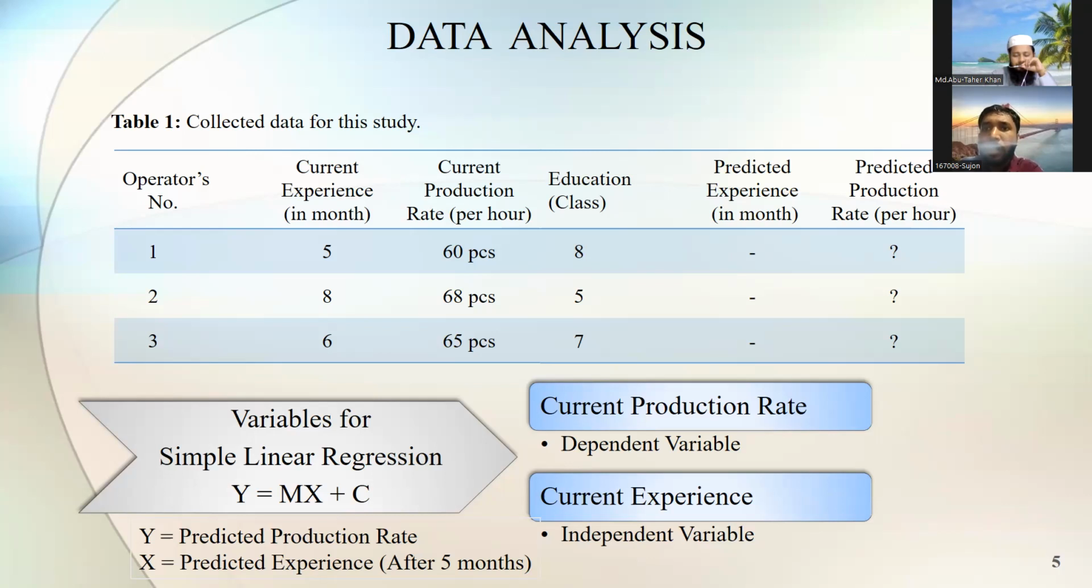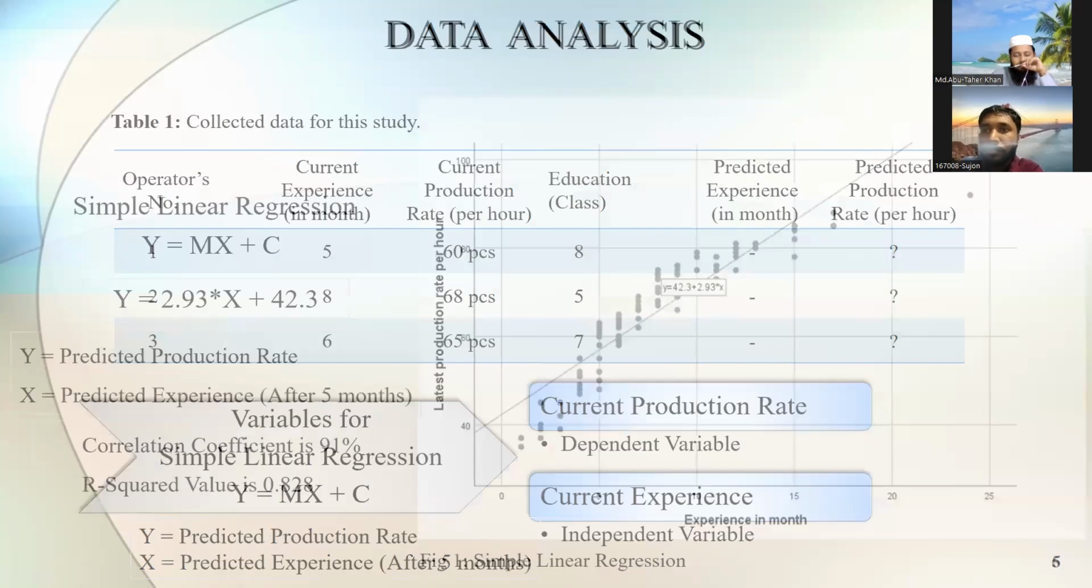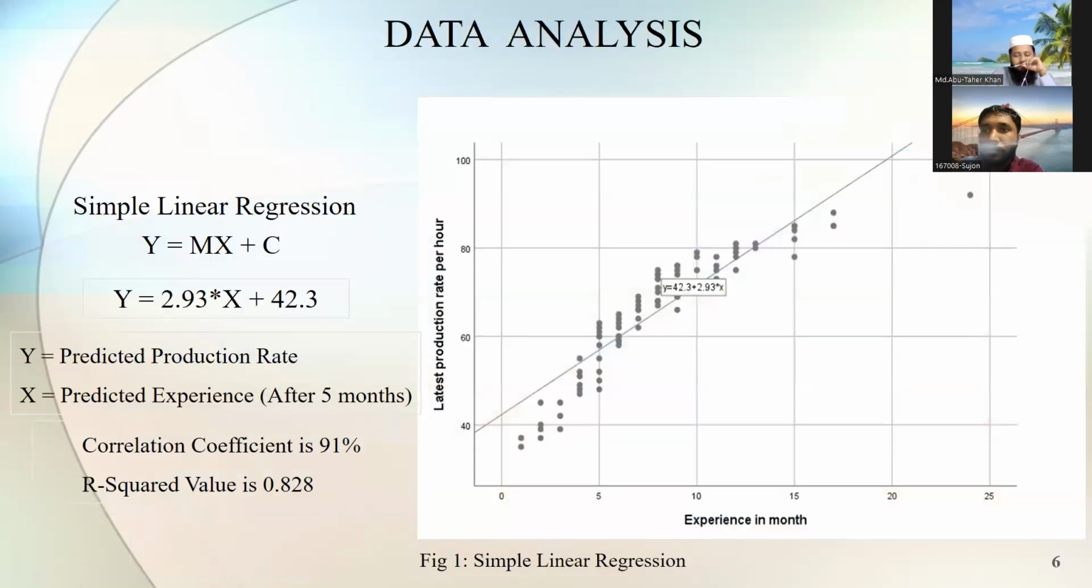We are using the standard experience after 5 months, using simple linear regression and multiple linear regression. And the simple linear regression is y equals mx plus c. This is the curve, this is the straight line. We predict the production rate using the current experience. In the graph below is experience in months, and the left side is production rate per hour.